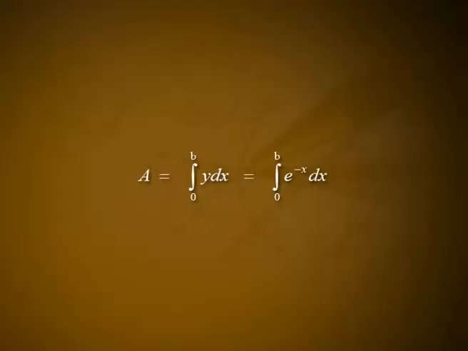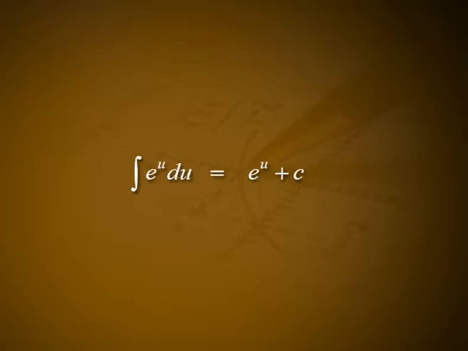Example 2. Find the area under the curve y is equal to e raised to minus x from x is equal to 0 to x is equal to b, where b is greater than 0. Solution. The area from x is equal to 0 to x is equal to b is A is equal to integral from 0 to b of y dx, which is equal to integral from 0 to b of e raised to minus x dx. To evaluate this integral, we compare it with our standard forms and see that it is almost but not exactly like integral e raised to u du, which is equal to e raised to u plus c.